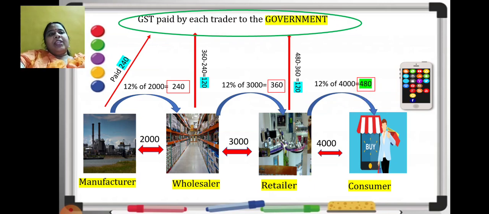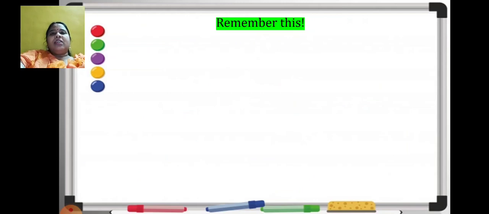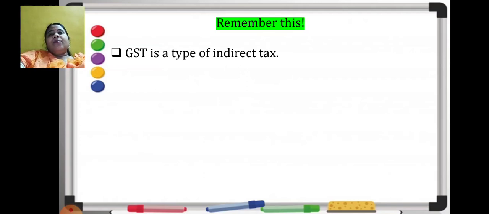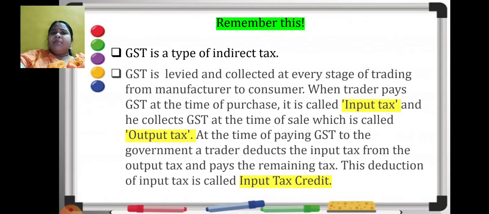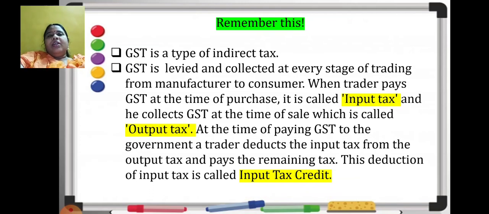Okay. So what I want you to remember in all this, whatever example I have explained, the very first thing is that GST is a type of indirect tax. It's not directly charged, it is via a chain. Like first the manufacturer 240, then the next one 120, then the next one 120. The total was 480, which was ultimately paid by the consumer. Then the next very important thing, which I have just explained with the help of an example: GST is levied and collected at every stage of trading from manufacturer to consumer.